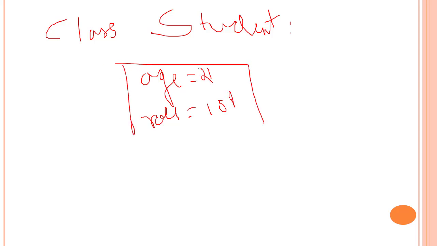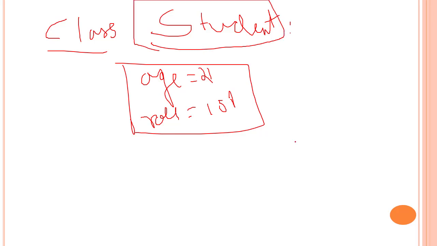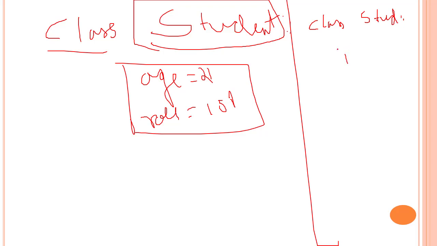These are the attributes that belong to the class, and this is the class name. You can also create an empty class. For creating an empty class, you just have to write class stud, and then you can just write pass. So that's how you can create a class.